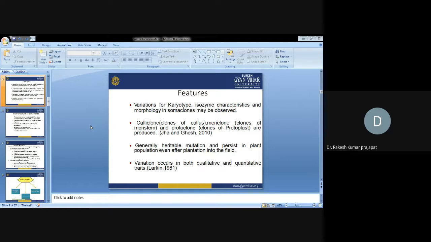Quantitative traits are traits which are regulated or controlled by more than one gene. We call them polygenic traits also. Examples are plant height, weight, pod size, which we can quantify. Those traits are known as quantitative traits.